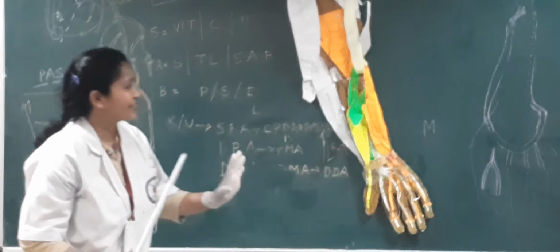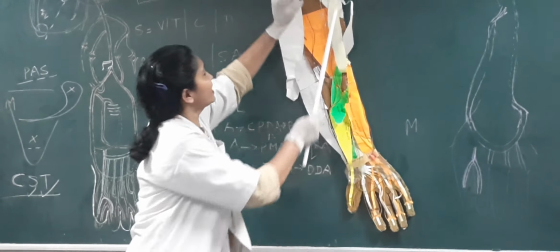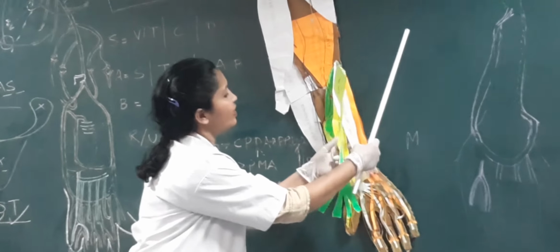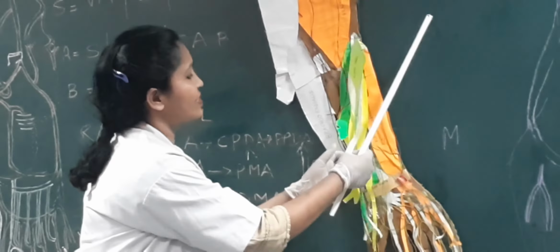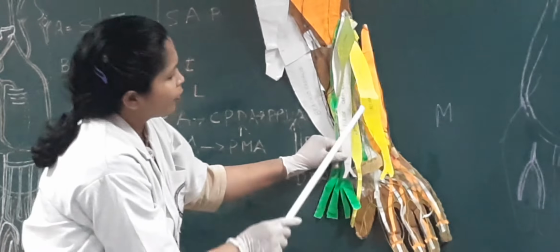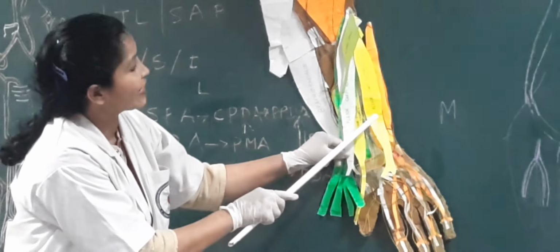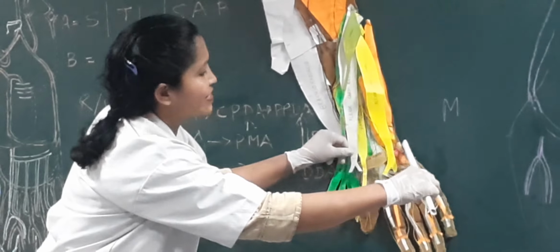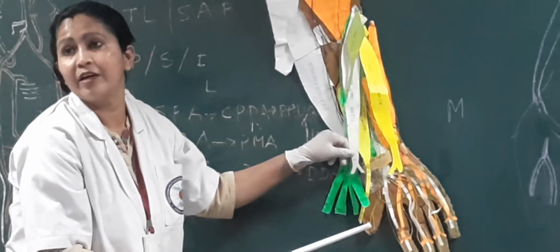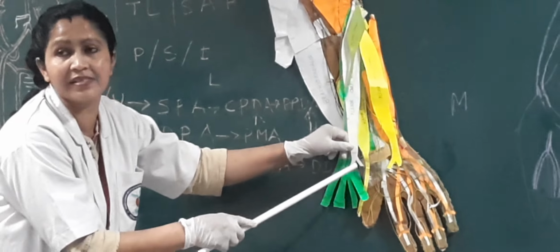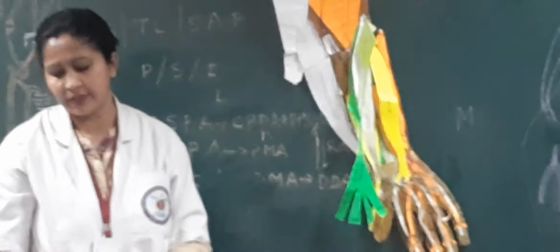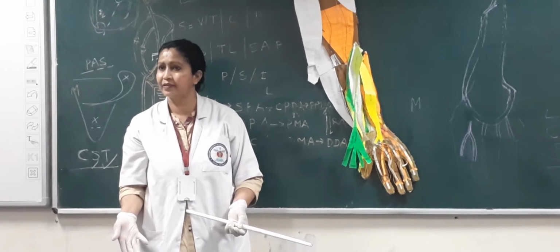One thing very worth mentioning: the flexor carpi radialis is running on the radial border and the flexor carpi ulnaris is on the ulnar border. One more function: flexor carpi ulnaris as well as extensor carpi ulnaris do adduction, whereas flexor carpi radialis and extensor carpi radialis do abduction. Abduction and adduction. Okay?